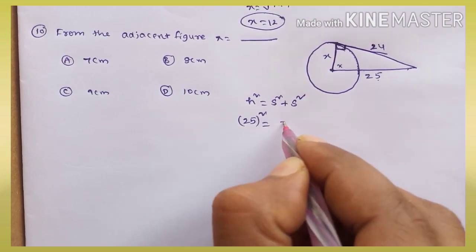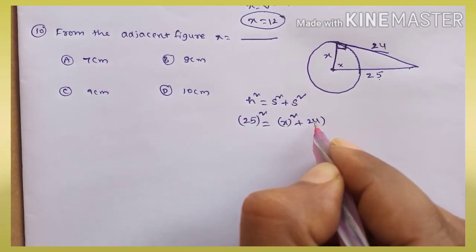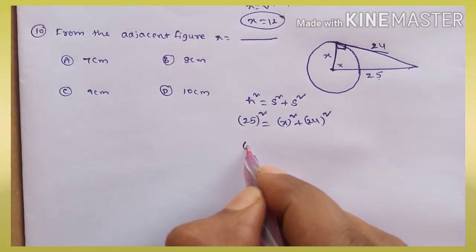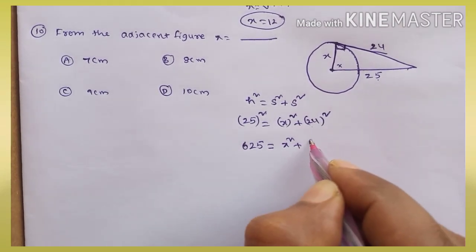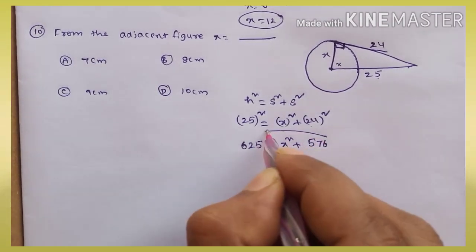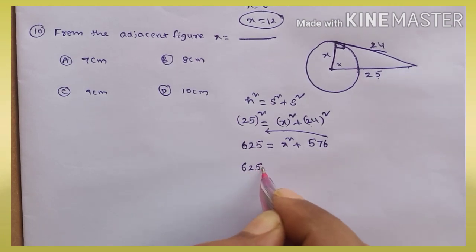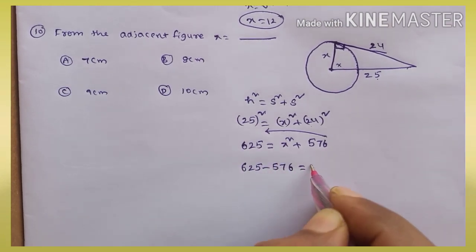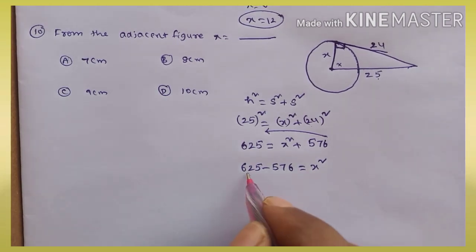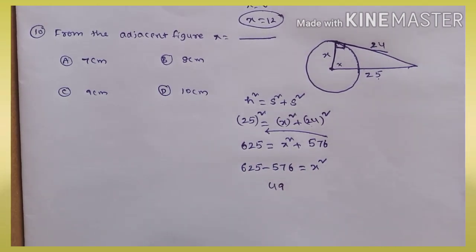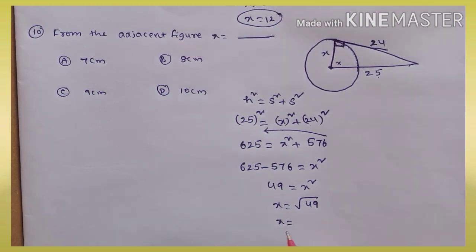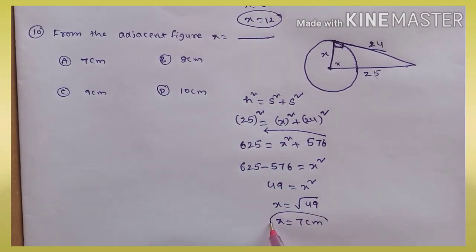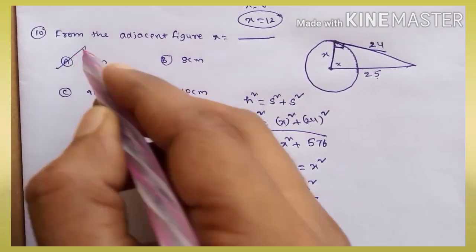Square is equal to one side value x and the second side is 24. 25 square is equal to 625, x square. 24 square is equal to 576. Transpose: 625 minus 576 is equal to x square. Subtracting these two becomes 49 is equal to x square, right? Value of x is equal to root 49. Then x is equal to 7 centimeters. So option A is correct.